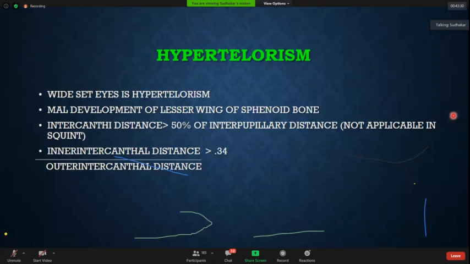Why is it important? Because there are many diseases like Noonan's, Leopard syndrome, and many others associated with hypertelorism. I'll come into that. Or just remember, increased interpupillary distance or intercanthal distance more than 50% of interpupillary distance.